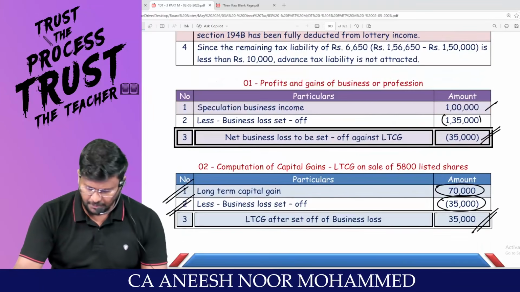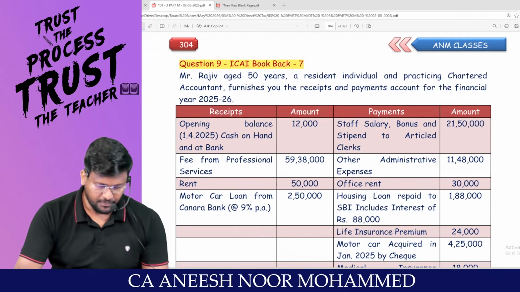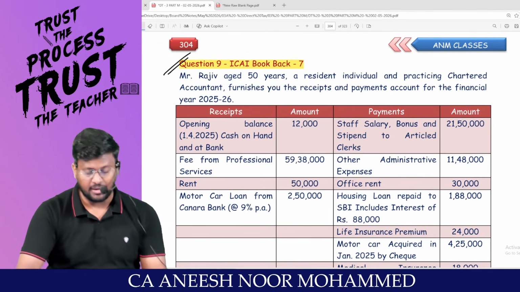PGBP income and all they are giving. That amount you claim as 87A rebate. Can I move into question number 9?